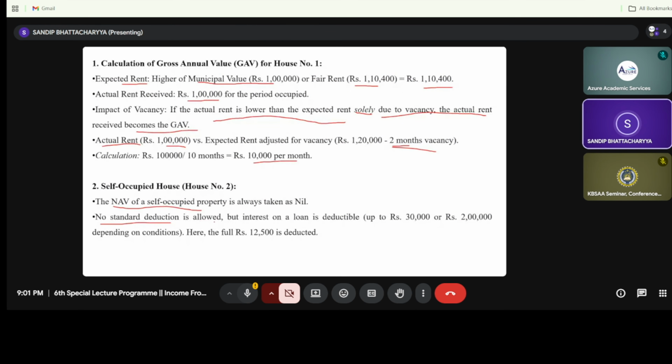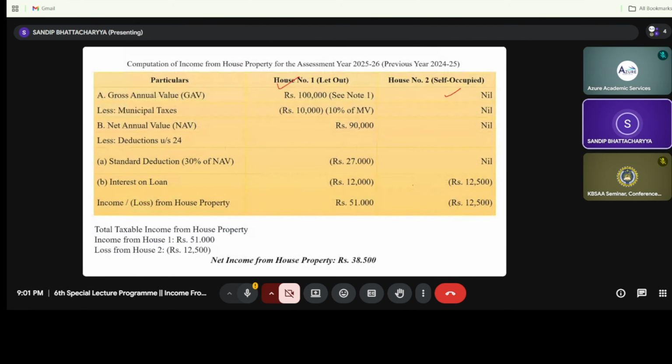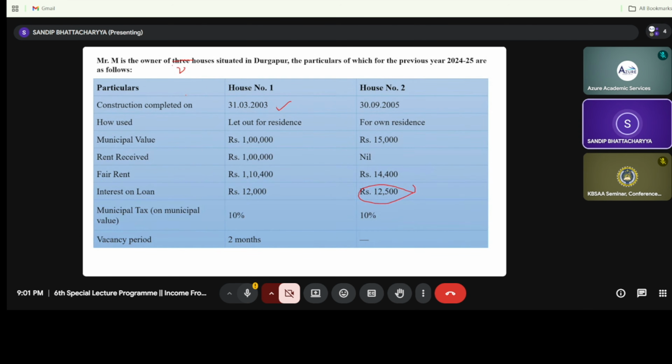I am just comparing. No standard deduction will be allowed, but the interest on loan is deductible, 30,000 or 2 lakh, depending on the condition. Here 12,500 is deducted because it has been mentioned in the question. You can see it has been mentioned in the question, that is rupees 12,500, right? So these 12,500 has been deducted. Now from the gross annual value, we will deduct the municipal taxes, and the municipal taxes is 10% of municipal value.